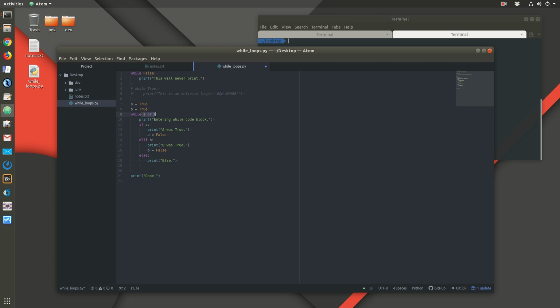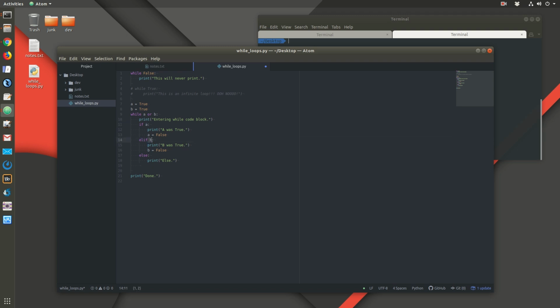Okay, so this is true, so that means we enter the loop, entering the while code block. We'll print out, if A is true. A is false, so this will not execute. So it's going to skip. Since this is false, it skips down to the else if block.